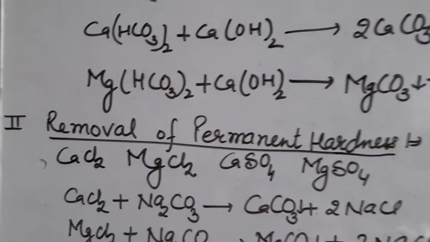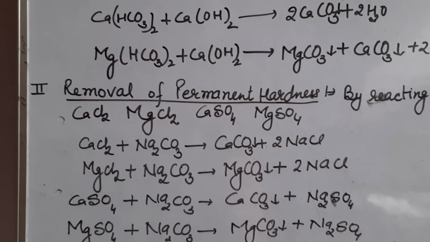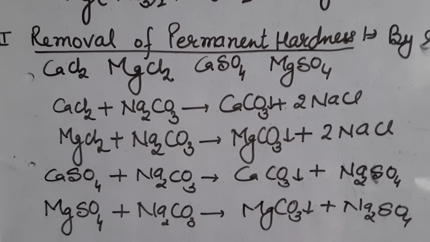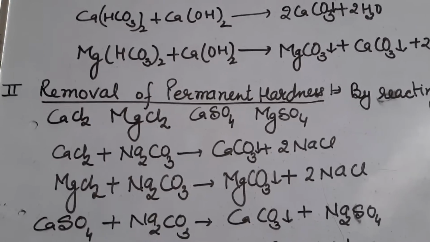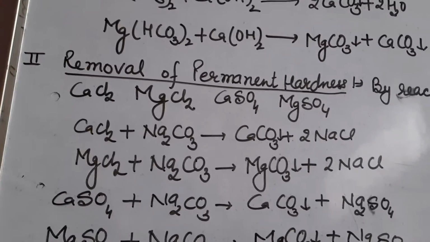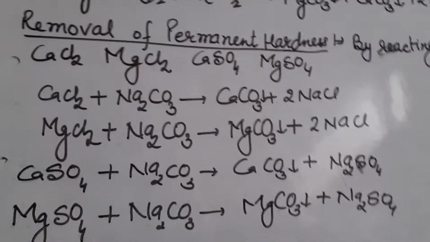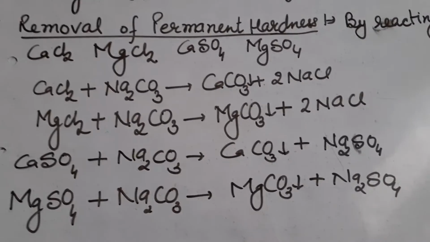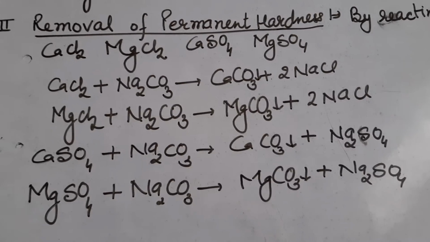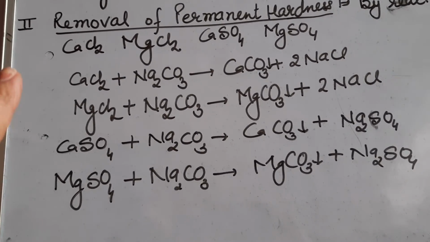Now the method for removal of permanent hardness is by reacting the water having permanent hardness with washing soda, which is also called sodium carbonate. So what will happen when you treat water having permanent hardness?